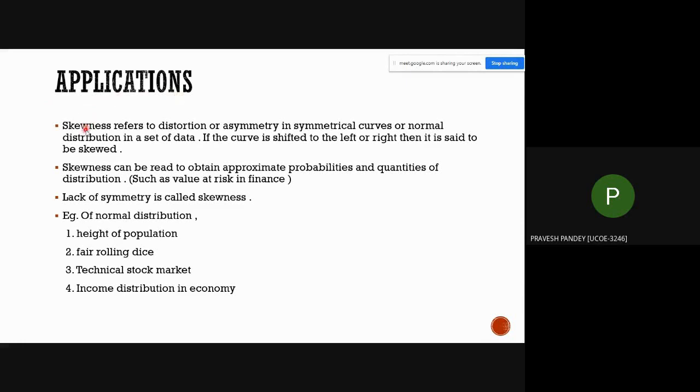Skewness can be used to obtain approximate probabilities and quantities of distribution, such as value at risk in finance, height of population. Flipping a coin is one of the oldest methods. As we know, there are two types of skewness: positive skewness and negative skewness.